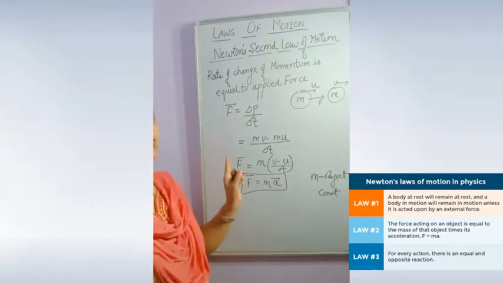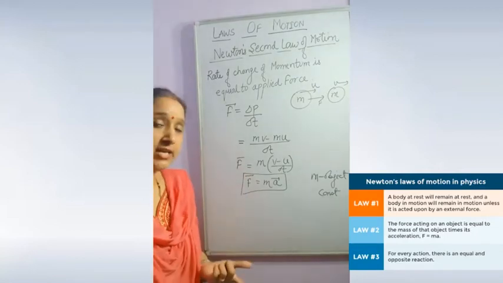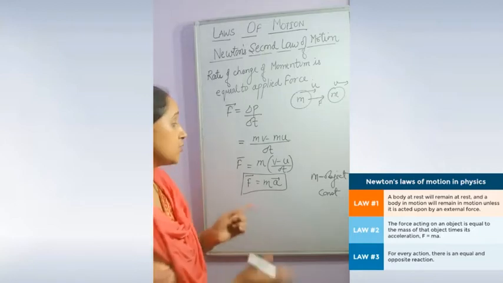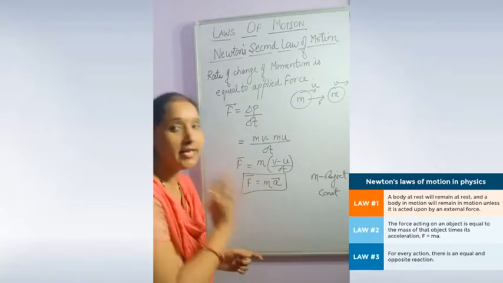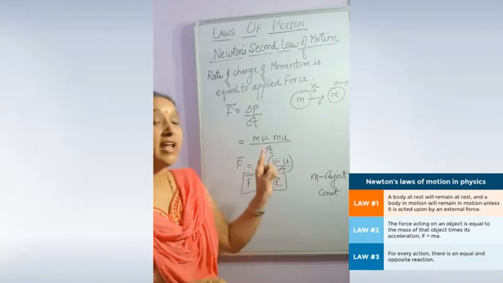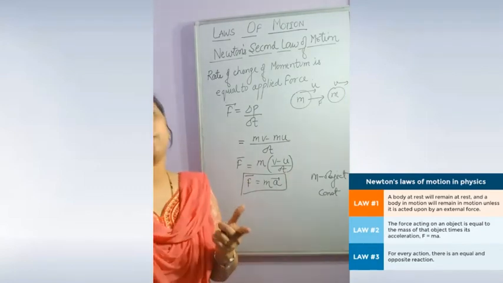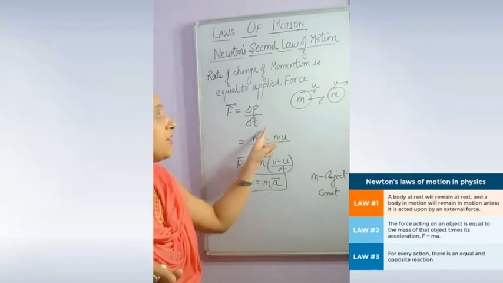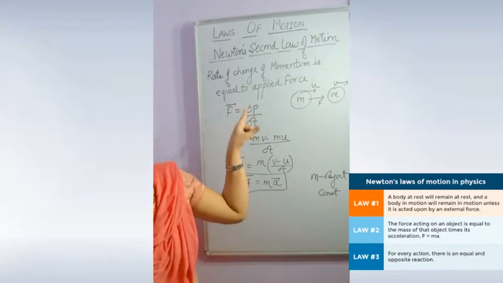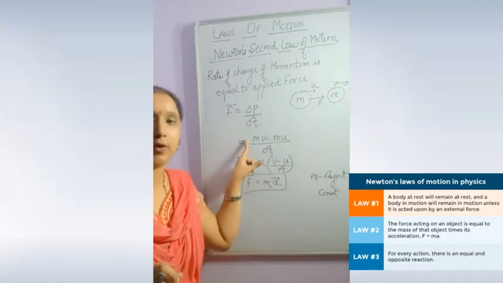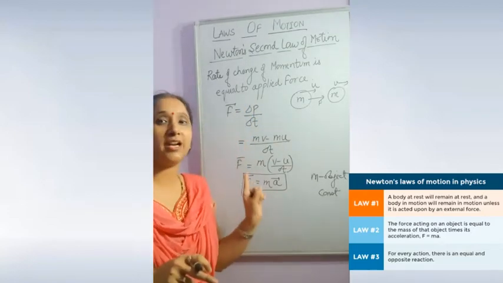If for any object the mass is also changing with velocity, this formula will not be applicable. It is only applicable when m is constant. So when asked what Newton's second law of motion is, the perfect statement is: the force applied is equal to the rate of change of momentum. Okay, so this is Newton's second law of motion.